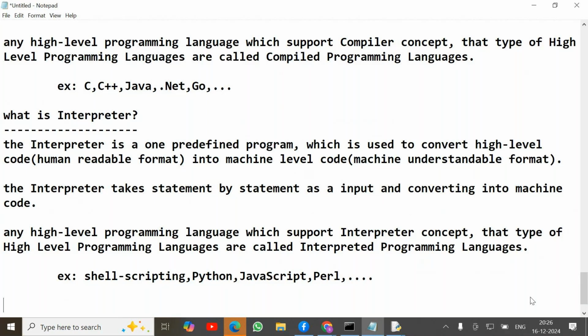When compared to interpreter, compiler execution is very fast. Like I said, when compared to Java and Python programs, Java program execution is very fast compared to Python. But to overcome that problem, in the market different flavors of Python are there, like PyPy and CPython. CPython supports both the compiler and interpreter.